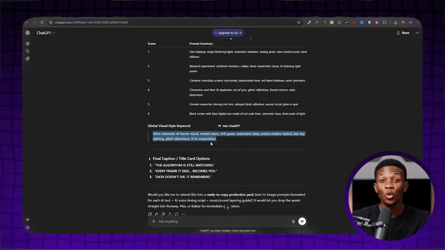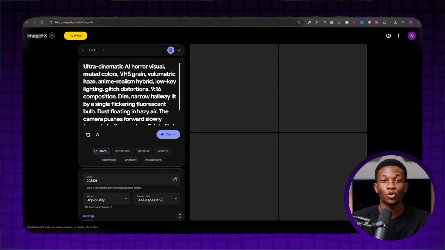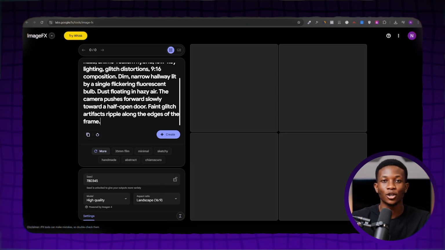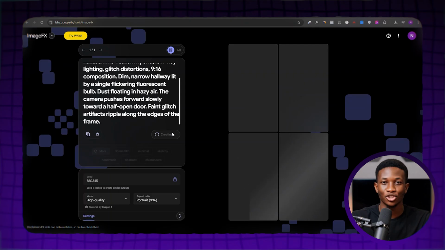This particular prompt is very important because you'll mix it with every scene you generate to maintain a consistent style. Now, copy it and go back to OpenArt. Then, paste it here before the initial scene prompt you pasted earlier. Once you've done that, click the Create button so OpenArt will generate your images for you.